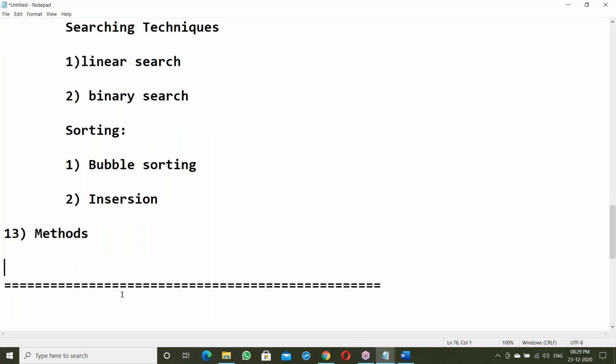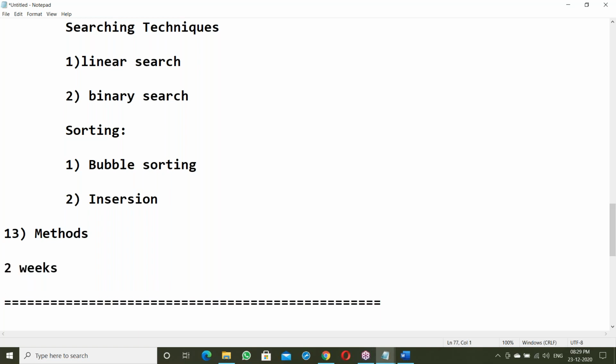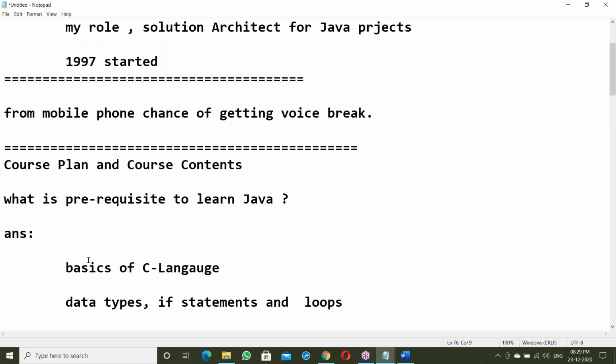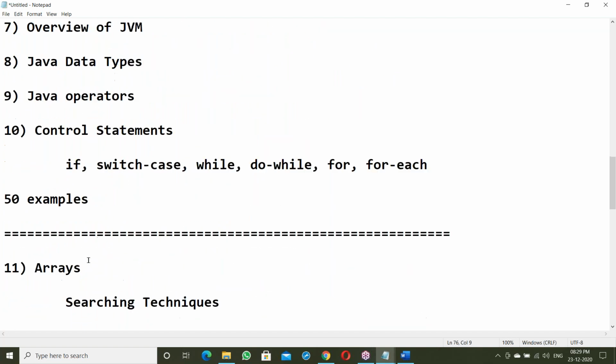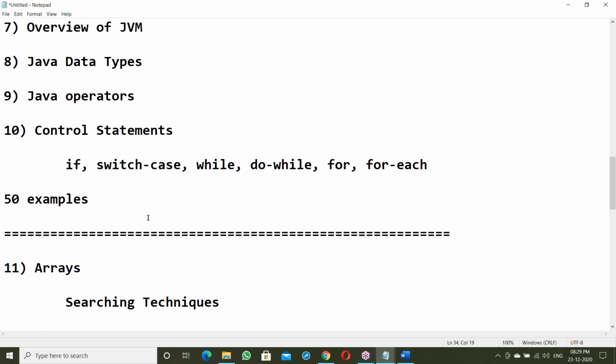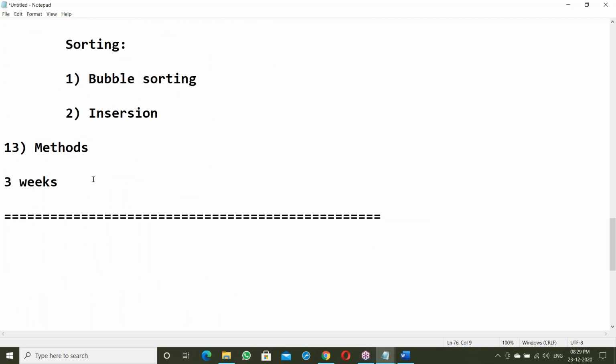This part will take a minimum of 2 weeks. Actually, 2 weeks may not be enough, so a minimum of 3 weeks is required, starting from software basics through all the Java basics. Next, after this, the OOPs concepts start.